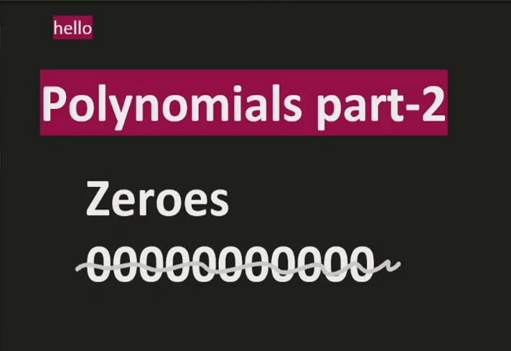Friends, we have been learning the chapter polynomials. Today we are seeing polynomials part 2. In polynomials part 2, we are dealing with zeros, not our regular zeros, but a little different kind of zeros. What those zeros are and how we are going to find zeros of a given polynomial is today's class. So let us start.